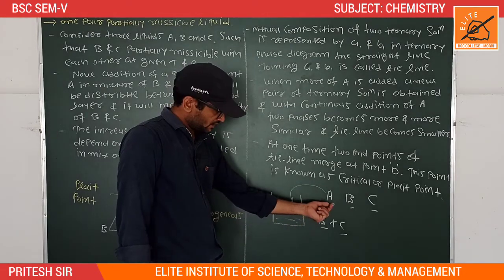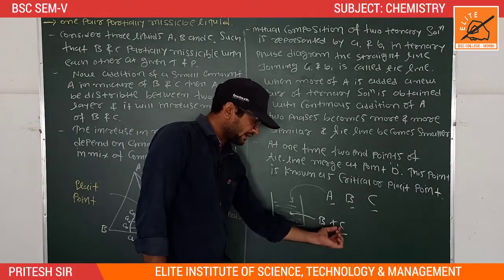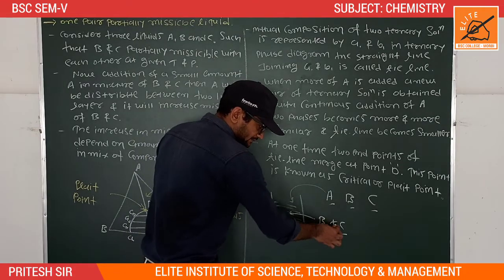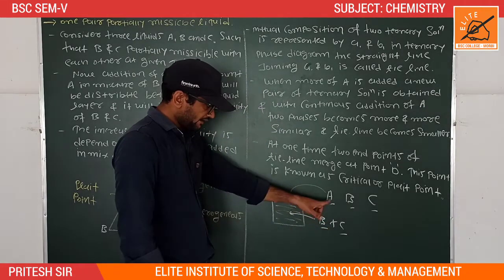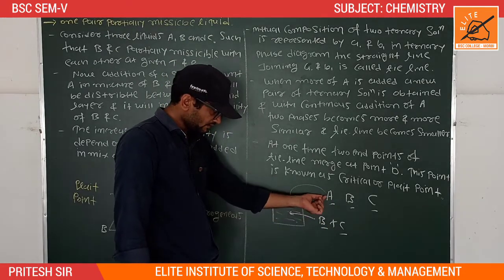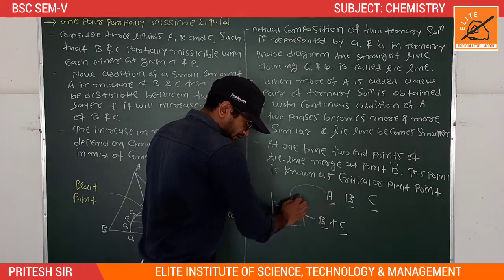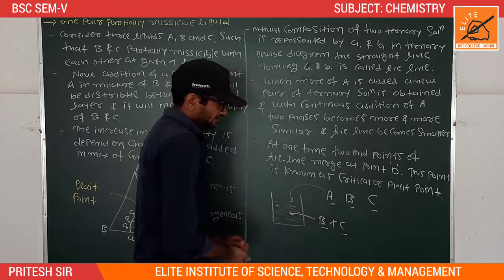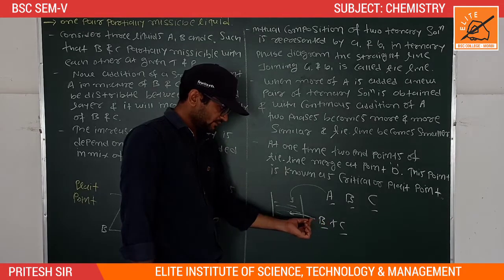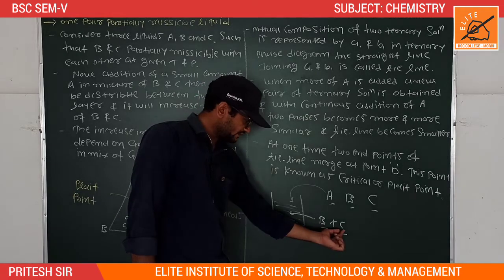Now add a small amount of A in liquid B and C. Here liquid B and C are partially miscible with each other. Now A is distributed in liquid B and C. At that time A is distributed in liquid B and C, and the miscibility power of B and C increases. It means miscibility power means mixing power. Mixing power of B and C increases.